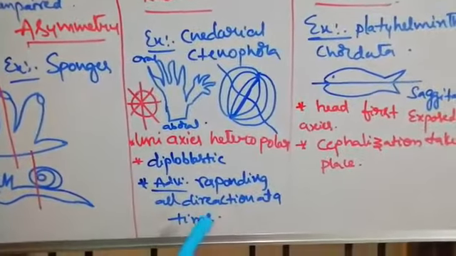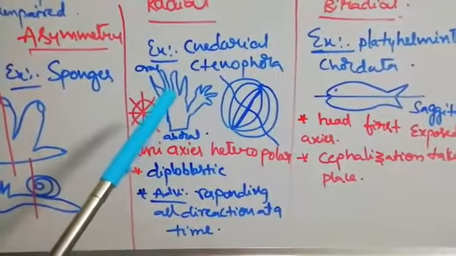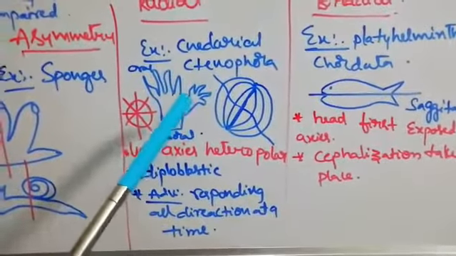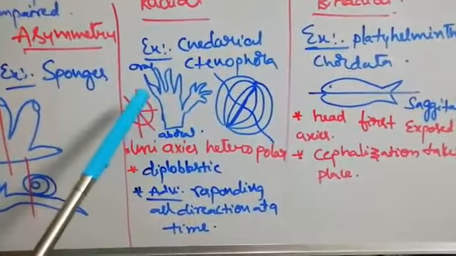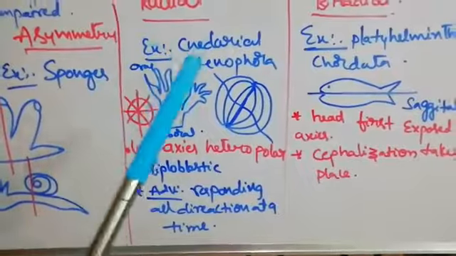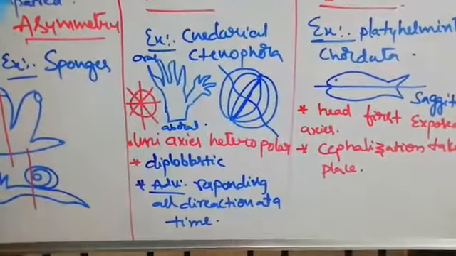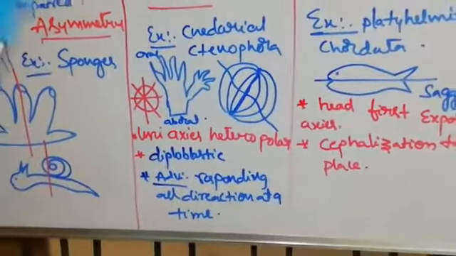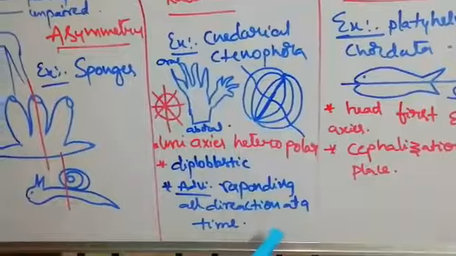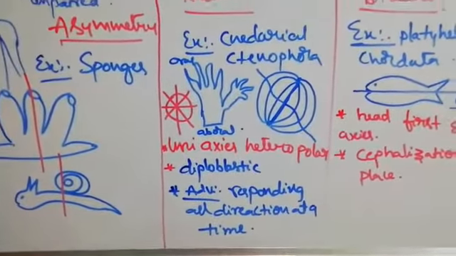And what is the advantage? These are slow moving, sessile, means attached to any rock. Due to their cylindrical nature, sensory organs will be present in all directions. So they can respond in all directions at a time.